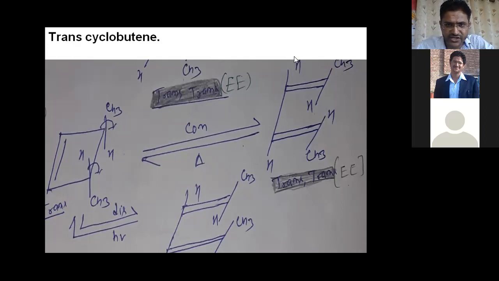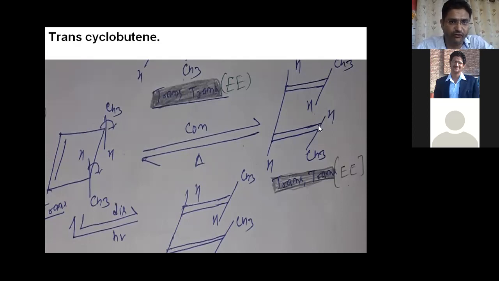you can see here H is above the plane. On the left-hand side H is above the plane, on the right-hand side H is below the plane, CH3 is above the plane, and this carbon is below the plane. The same point comes here also. Because the highest priority groups are on opposite sides, it is also E, right? So both are E, this is E and this is also E, right?